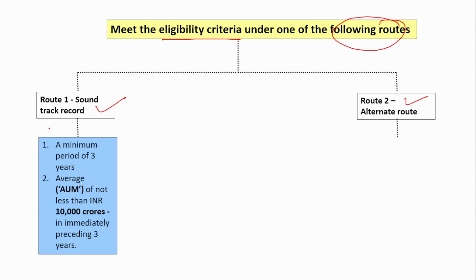The first is that the mutual fund or the AMC, that is the asset management company, has to be in operation for a minimum of 3 years, and the asset under management that it has managed in the preceding 3 years, that is in the last 3 years, should not be less than 10,000 crores. Remember, the AMC should be in operation for a minimum period of 3 years, and the asset under management should not be less than 10,000 crores in the immediate preceding 3 years.